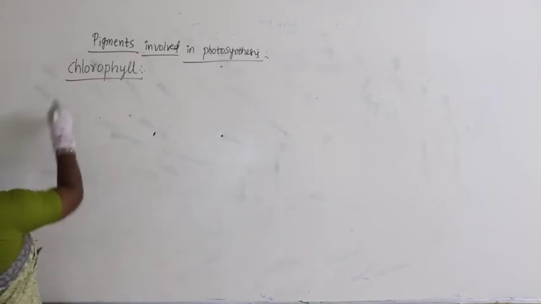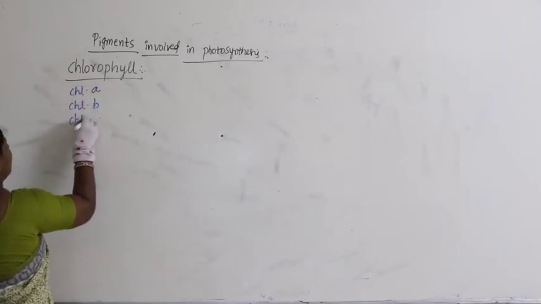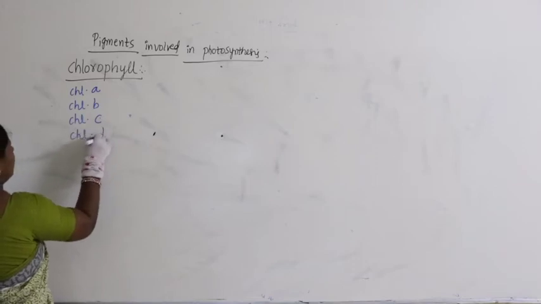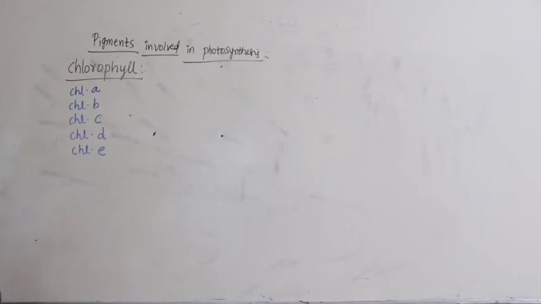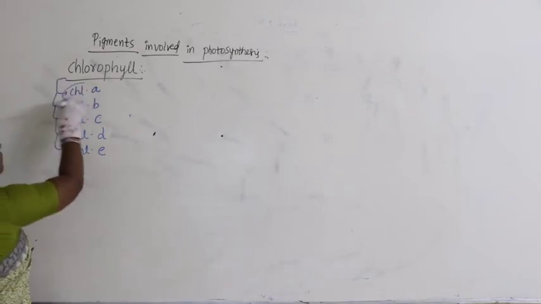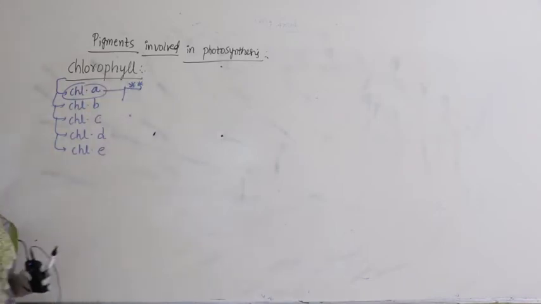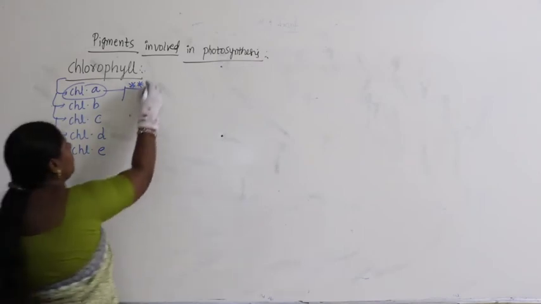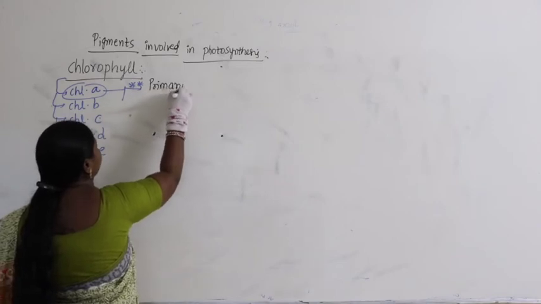Now, what did I say? We have different types of chlorophyll. What we can write? They are nothing but chlorophyll A, chlorophyll B, chlorophyll C, chlorophyll D, chlorophyll E. There are 5 types of chlorophyll components. In this, chlorophyll A is very important. Chlorophyll A is the main pigment, or we call the primary pigment of photosynthesis.